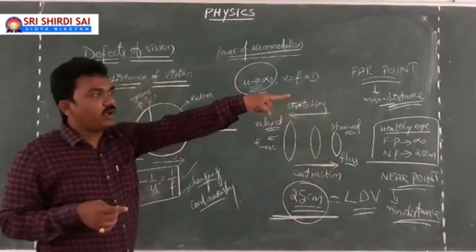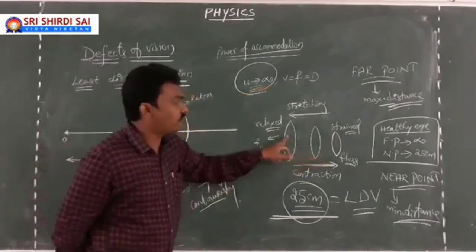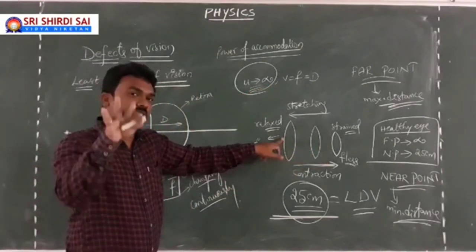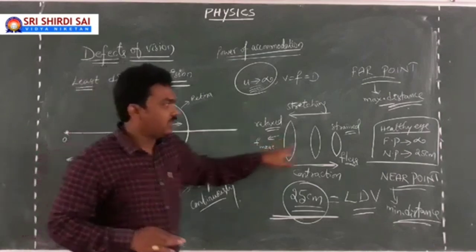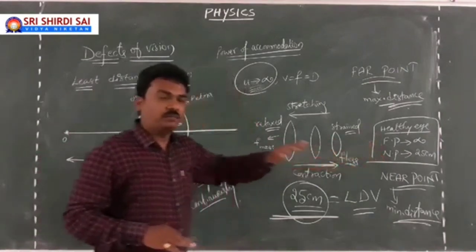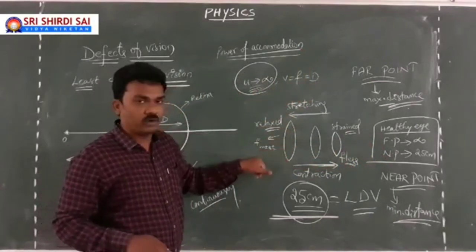But when you look at objects which are far away from you, you feel comfortable. Your eye lens has gone to a stretched, relaxed position, where the focal length will be more. That's the reason why, in the case of a healthy eye, when the object is far away at infinite distance, you feel comfortable with more focal length.